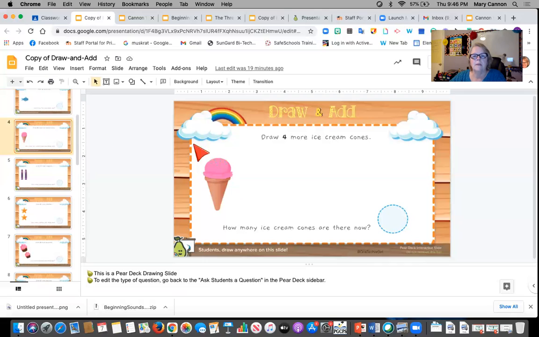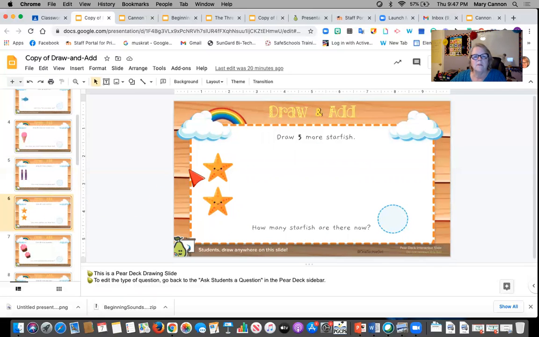The next one says draw 4 more ice cream cones. How many ice cream cones are there now? So you would draw 4 more, plus you add this one as well to put in your total here. The next one is crayons. Draw 7 more crayons. You'll go ahead and draw your crayons here, and then you're going to remember to add these 2 as well. It says how many crayons are there now, so you write the total amount that are here. In addition, you have your 7, and then you have 2 more. So you're going to put the correct number here, okay?